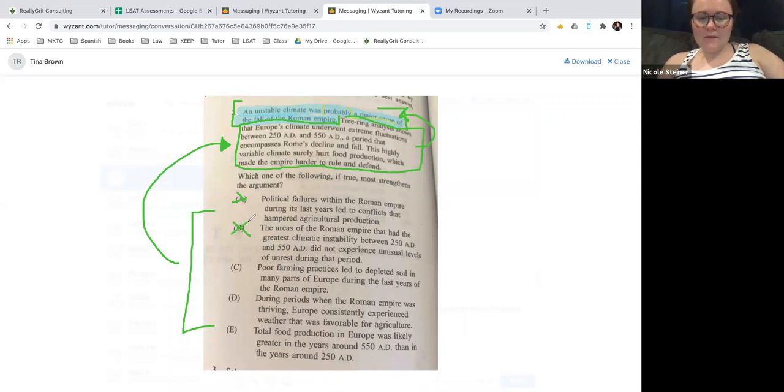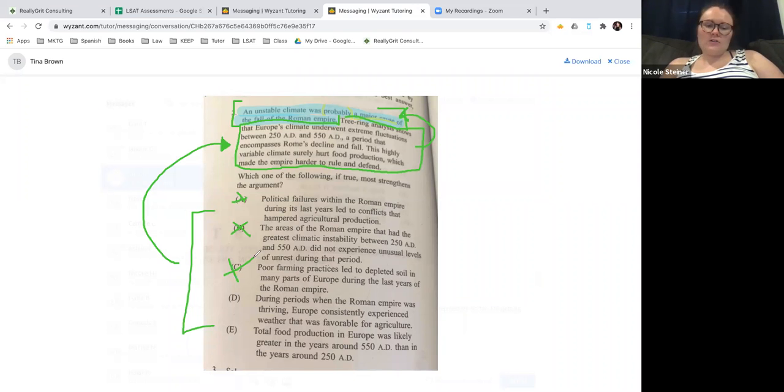So no, not B. C: Poor farming practices led to depleted soil in many parts of Europe during the last years of the Roman Empire. Wouldn't that be saying that the poor farming practices are what led to the depletion of the soil, not the weather? And so, not C.